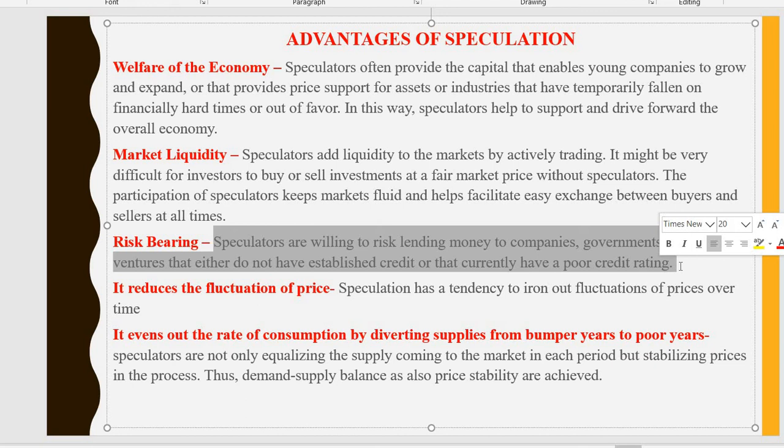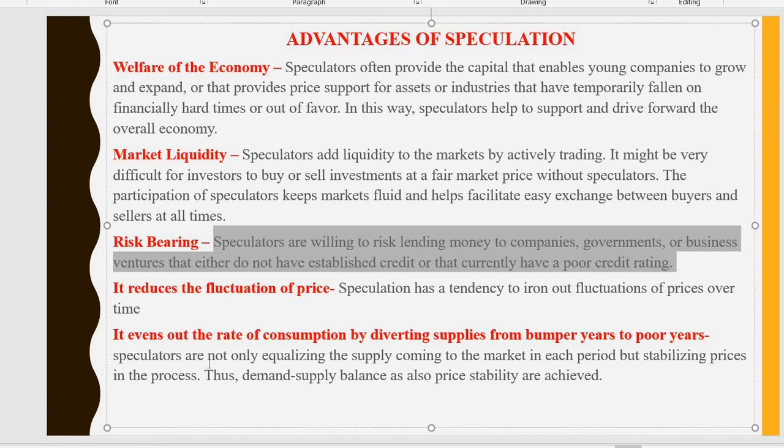Next, it reduces the fluctuation of price. Speculation has a tendency to iron out the fluctuation of prices over time. So the prices of securities will not be fluctuating all the time. It evens out the rate of consumption by diverting supplies from bumper years to poor years.